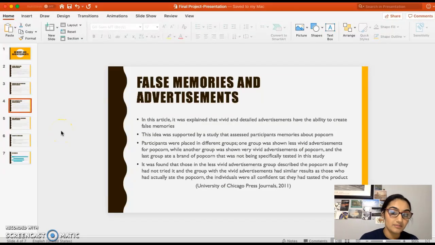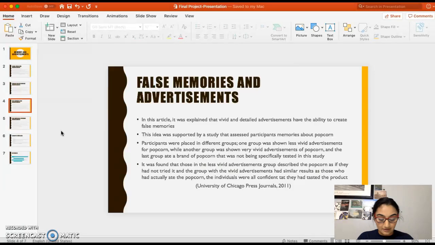One of the mass media articles that I found was about false memories and advertisements. In this article, it was explained that vivid and detailed advertisements are able to create false memories. And the study the author talked about was a study about popcorn. The researchers used Orville Redenbacher popcorn, and one group they actually had taste the popcorn, but it wasn't Orville Redenbacher; it was a different brand.